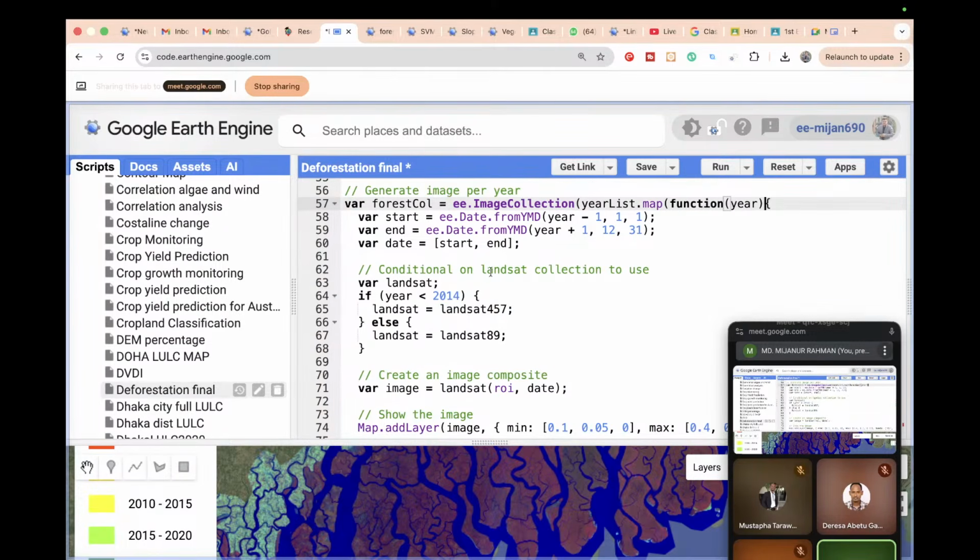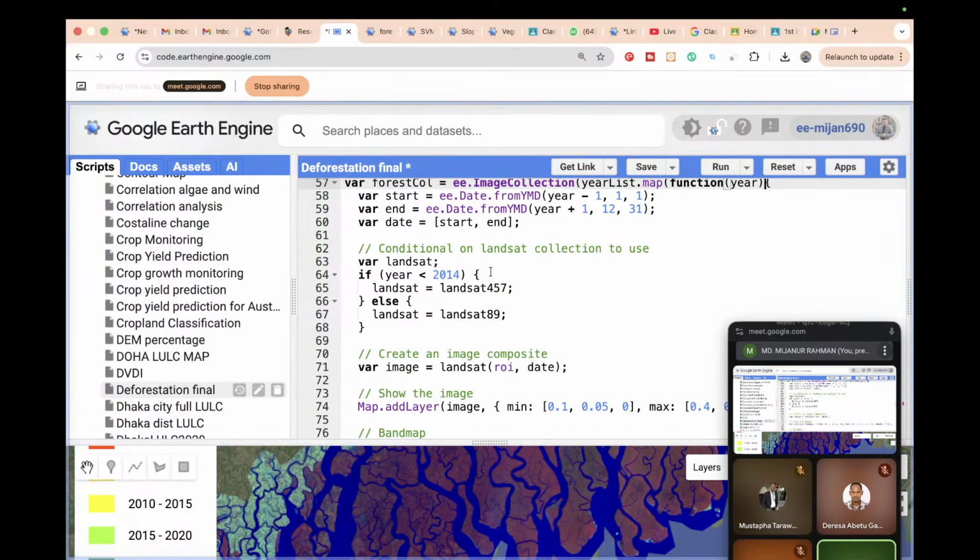Now we define some conditions. Suppose I need the image for the year 2014. You can see year less than 2014, and I put our argument Landsat equals Landsat 457. Or if the image is not available in Landsat 457, then it takes the image from the Landsat 89 collection.